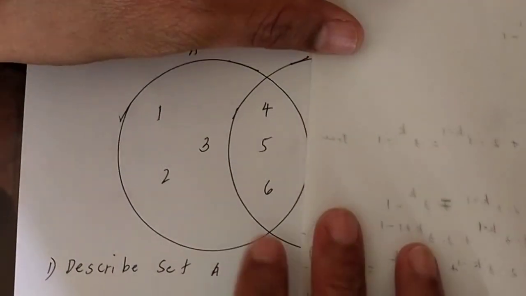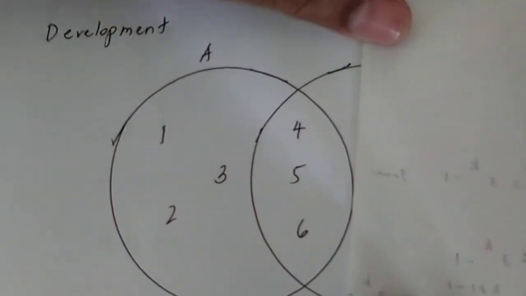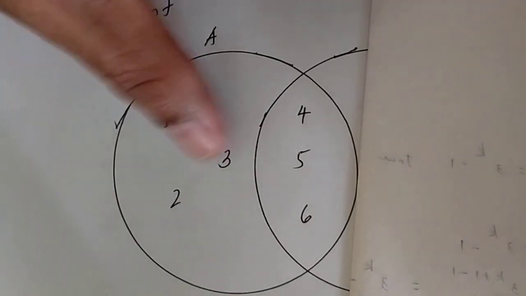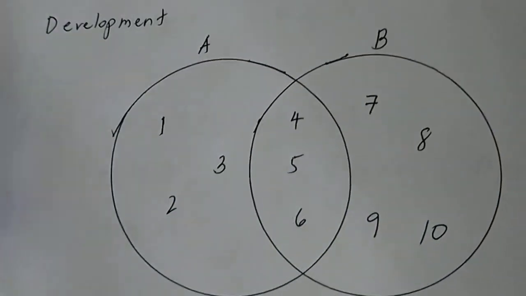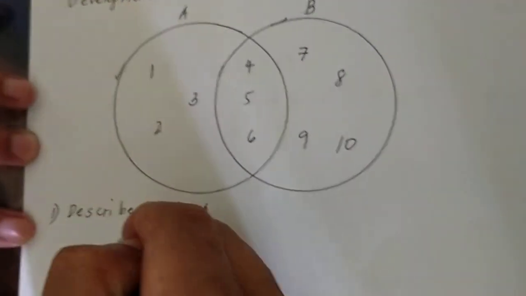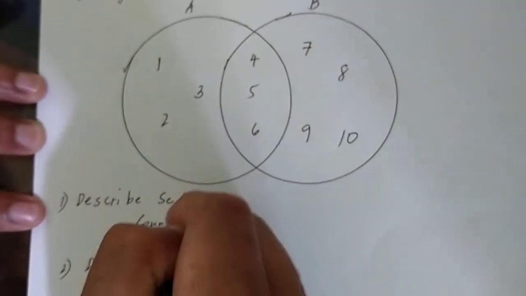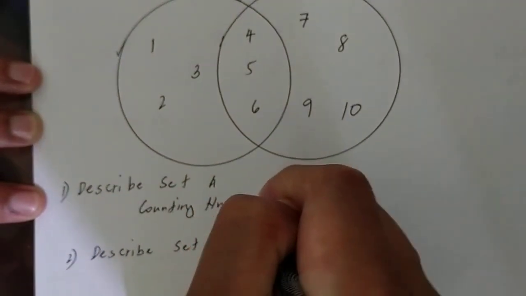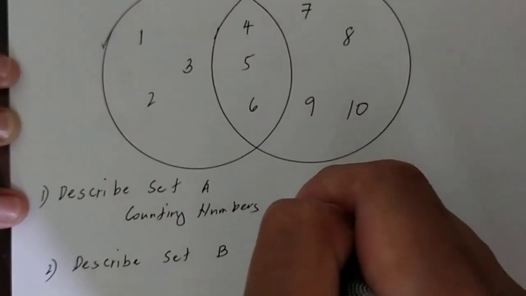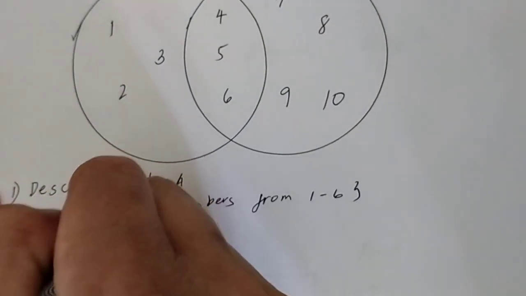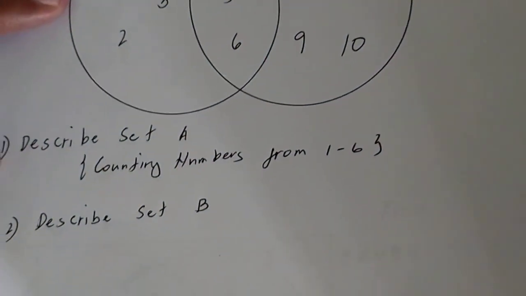If I'm going to show the set A, the numbers are 1, 2, 3, 4, 5, 6. If you will notice, if we are going to describe, these are counting numbers from 1 to 6. Lagyan natin ng brace doon. Counting numbers from 1 to 6.